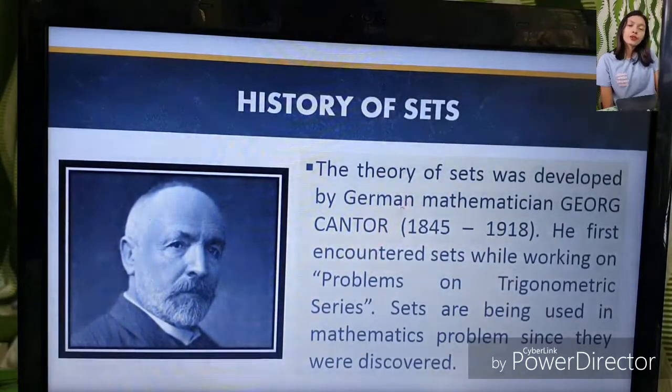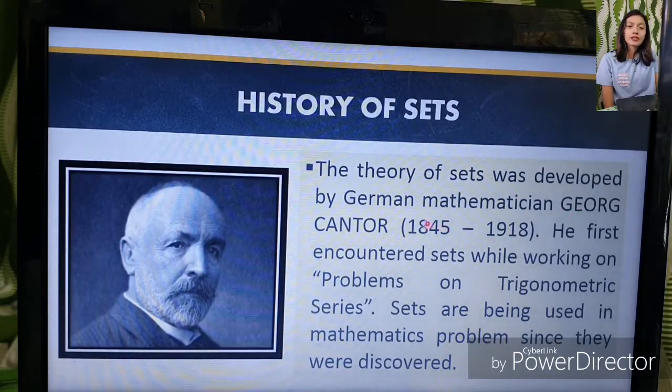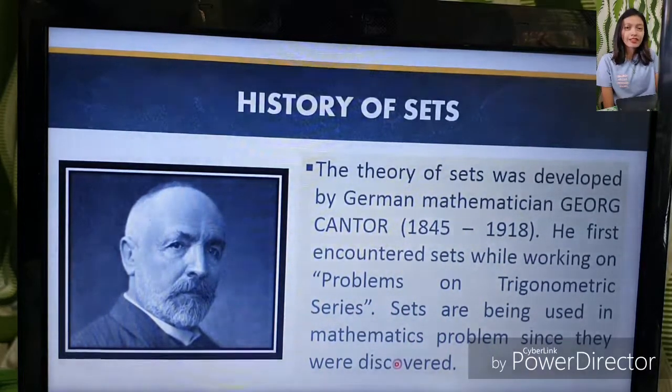The theory of sets was developed by a German mathematician, Georg Cantor. He first encountered sets while working on problems on trigonometric series. Sets have been used in mathematics problems since they were discovered. So he is the one who discovered sets, Georg Cantor. Okay, so let's define a set.